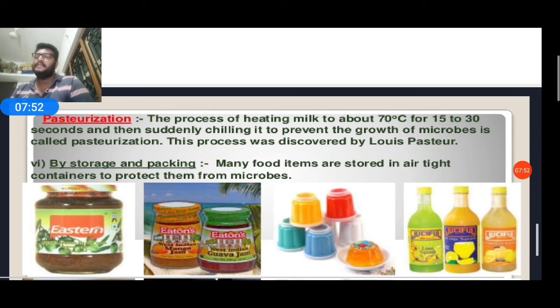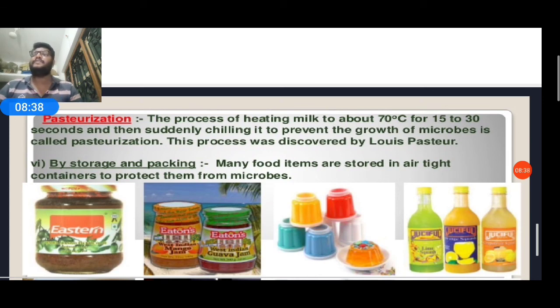Even nowadays, many food items are stored in airtight containers to protect them from the growth of microorganisms. Because they are sealed, there is no chance of air entering and no chance of microorganisms growing. Jellies, syrups, jams and pickles can be stored by these methods: using common salt, using chemicals, heating and cooling, and storage by packing.